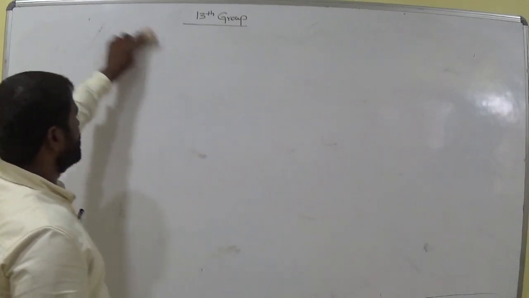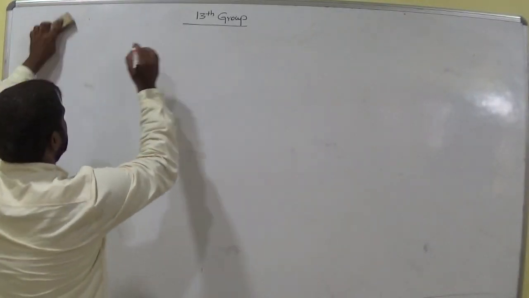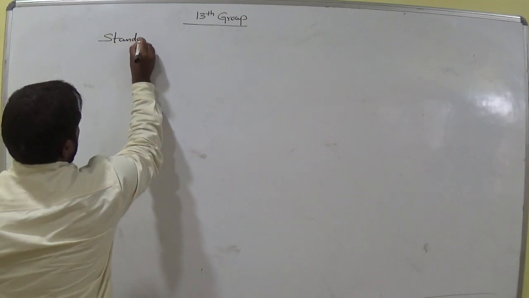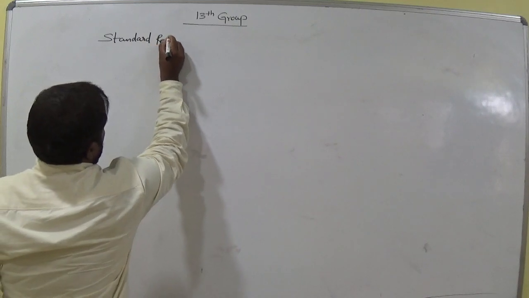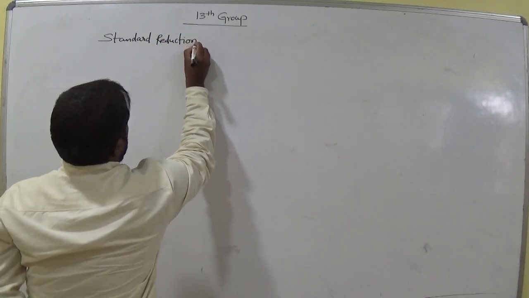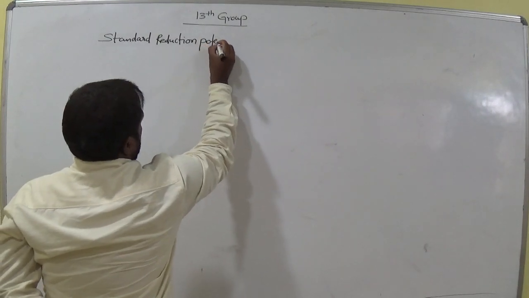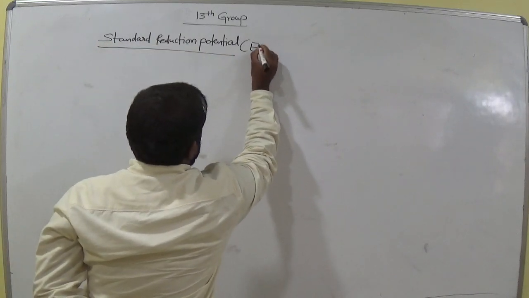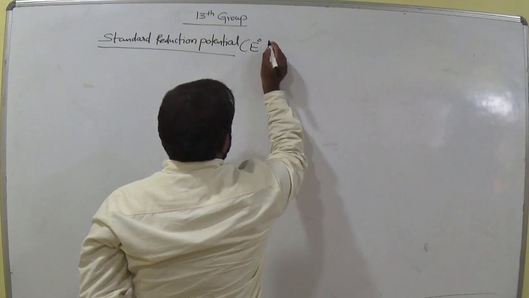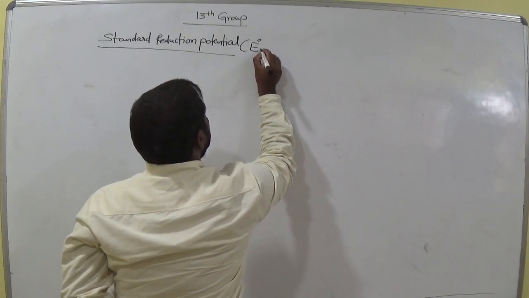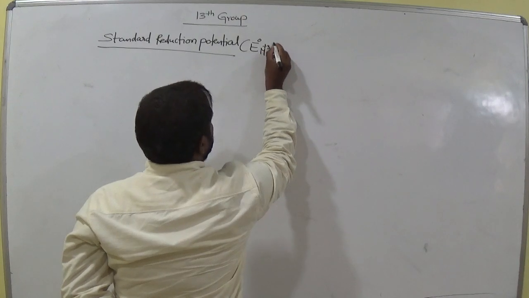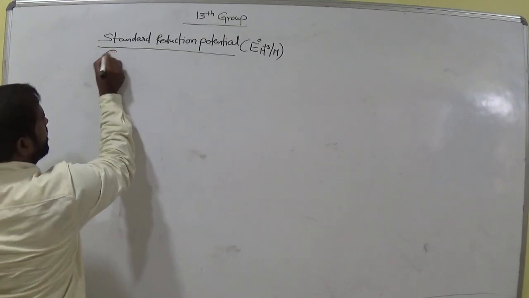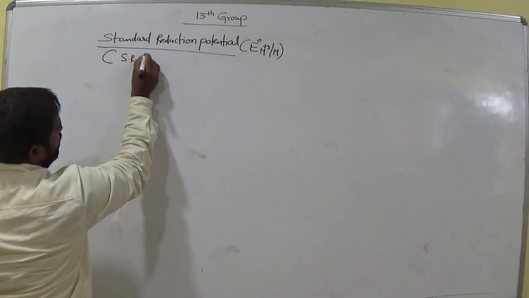Standard reduction potential, simply we represent this as E naught for these compounds M+3/M.